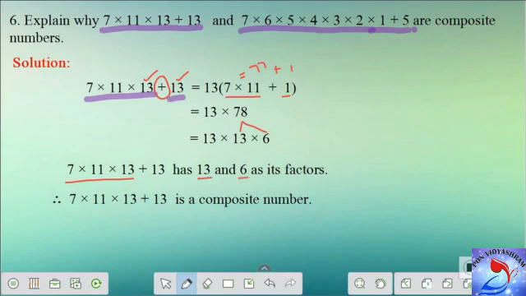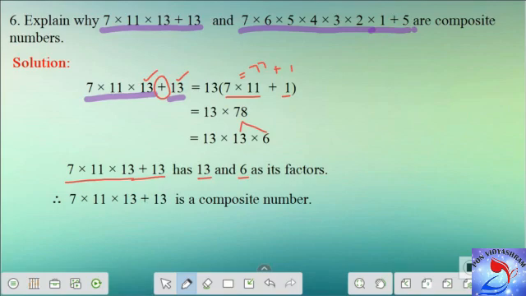It has more than two factors. Of course, you have 1 and the number itself as factors. You have 13 and 6 also as its factors, and hence you can conclude that this is not a prime number. This has to be a composite number because this number is expressed as a product of its prime factors. Hence we can conclude the given number is a composite number, and the explanation is here.